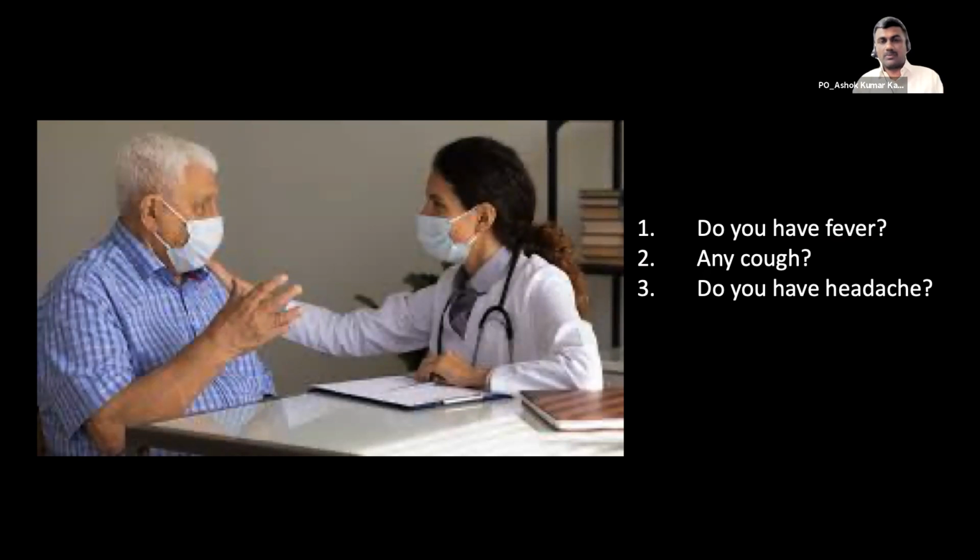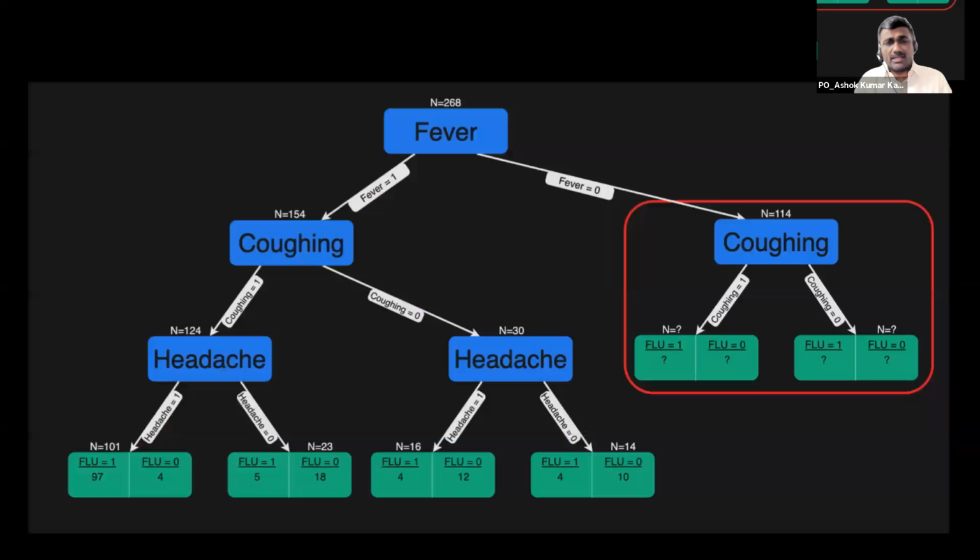Depending on the answer, say for example, you don't have a fever but you have a cough, then it is a different diagnosis altogether. So that's a common decision tree that we all see in our daily walk of life. And at the back of the mind, this is exactly the decision tree that the doctor is plotting.